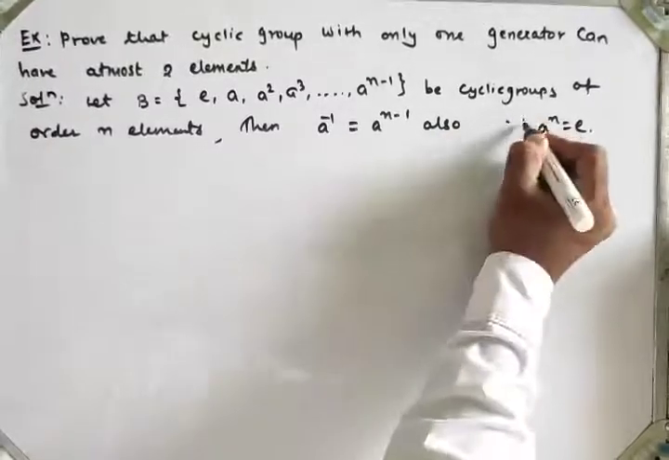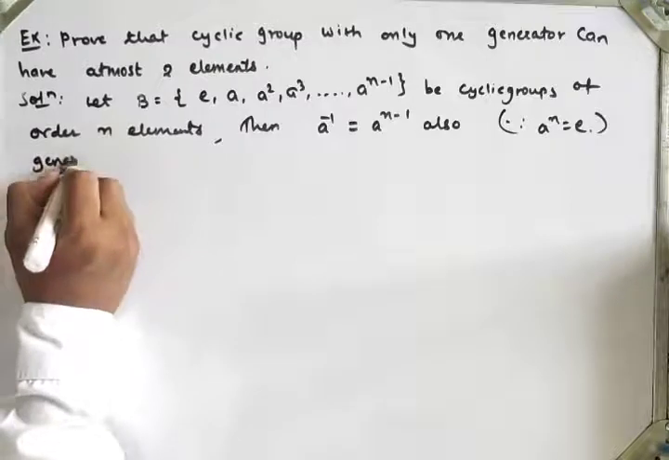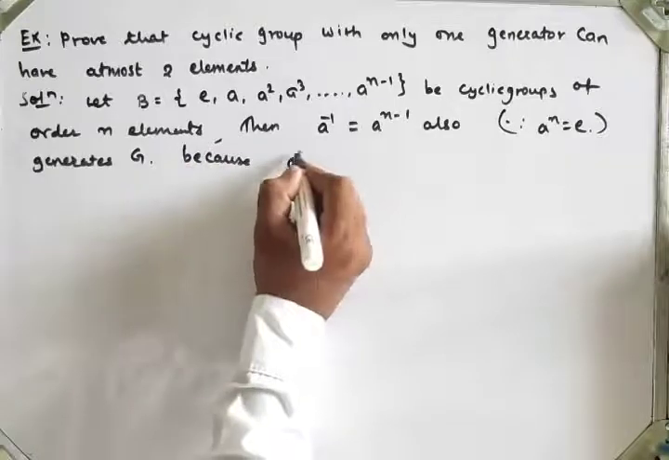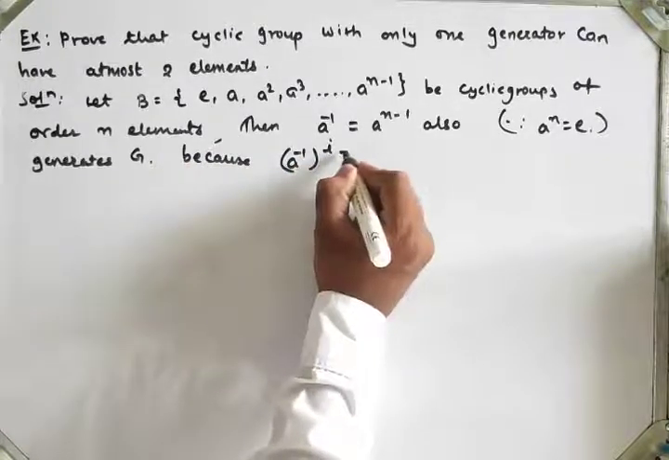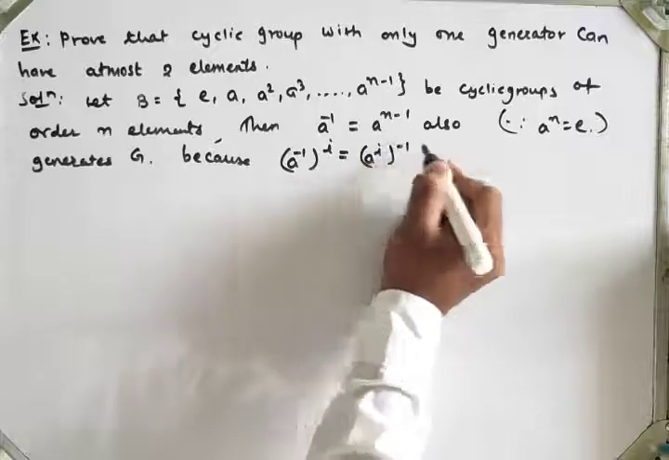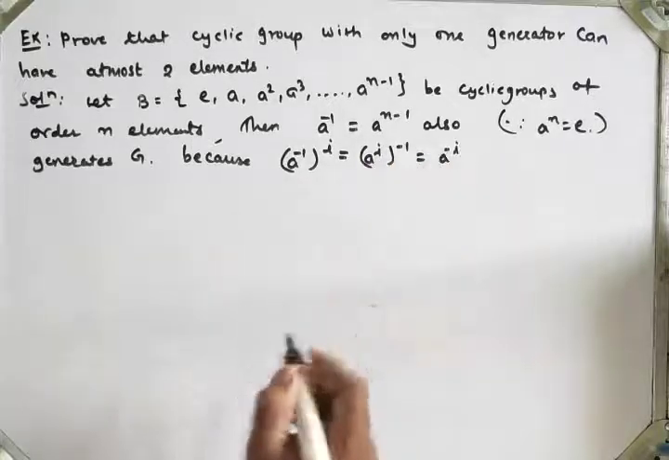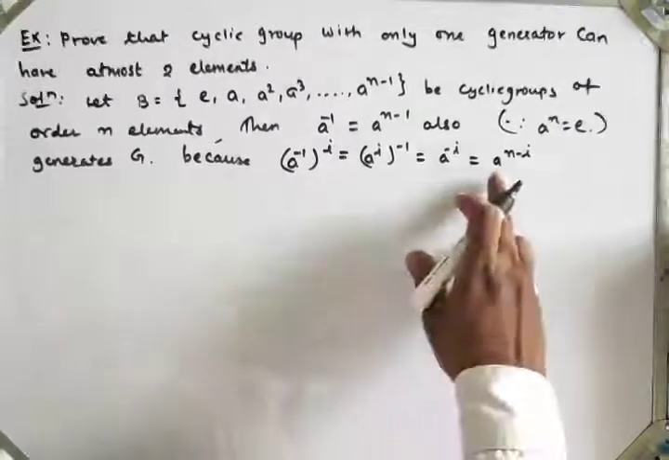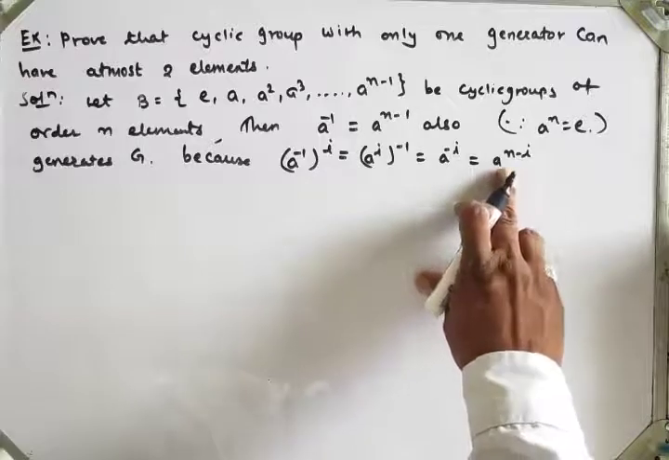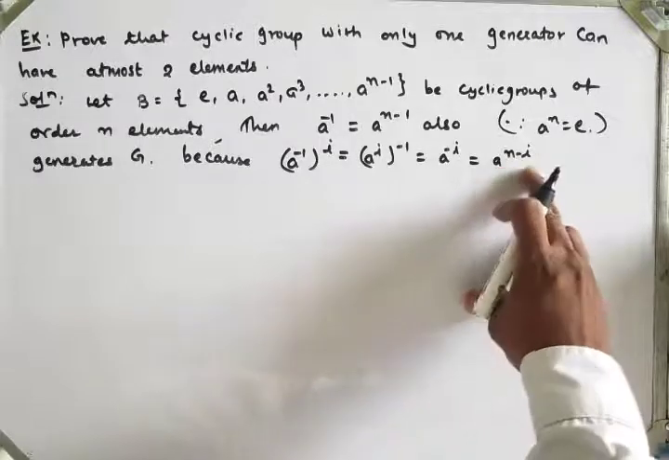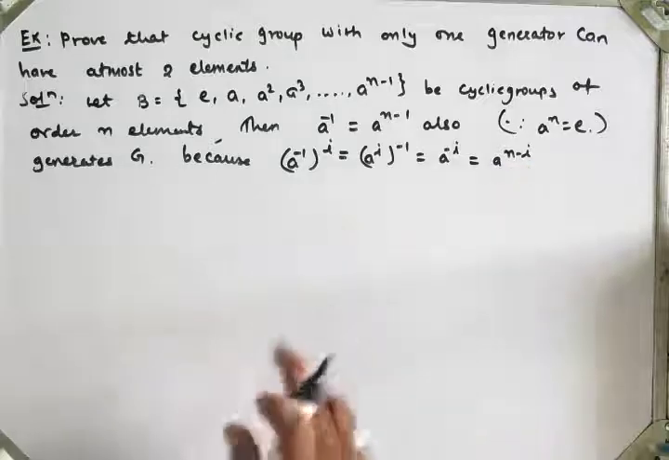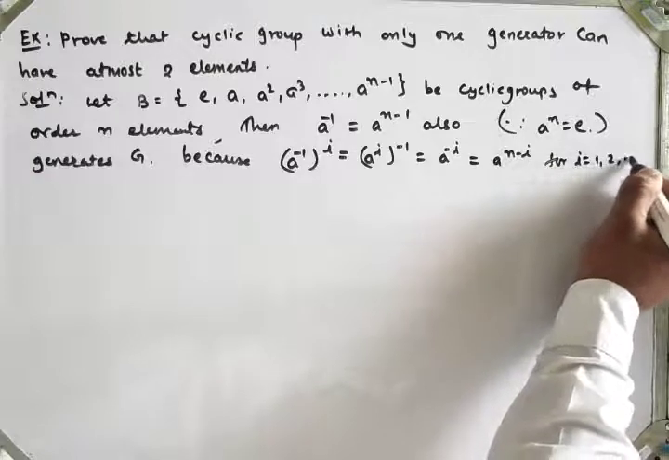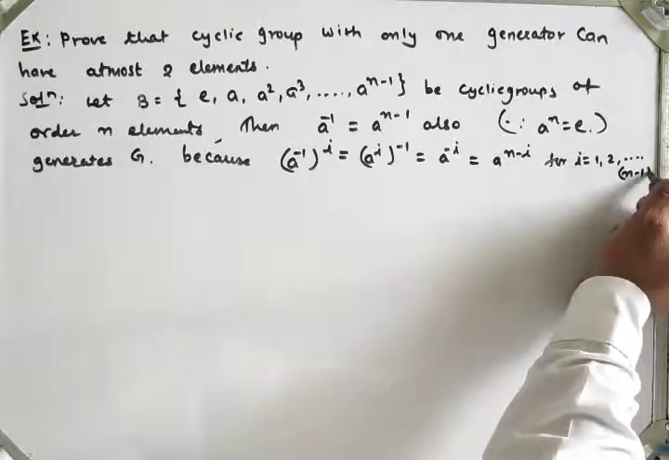Also a inverse generates G, because a inverse raised to i is the same as a raised to minus i, right? So I will write it as a raised to n minus i, because a raised to n is identity. So what finally remains? a raised to minus i. So for what values of i? From 1, 2, and so on up to n minus 1 values, right?